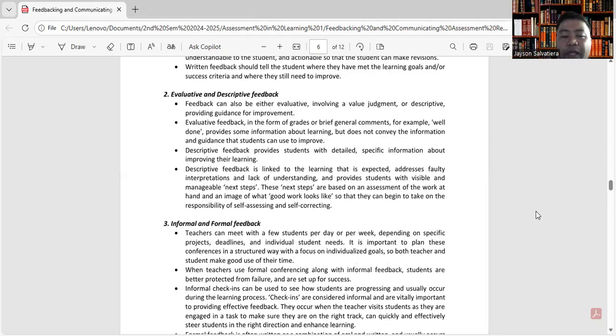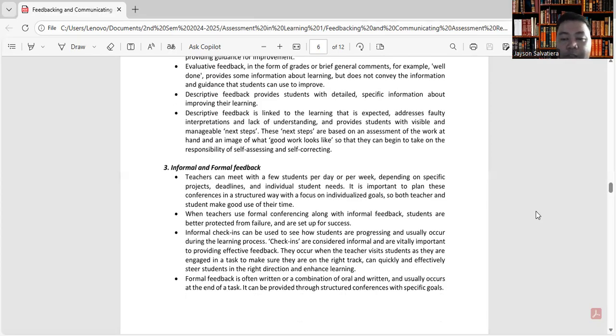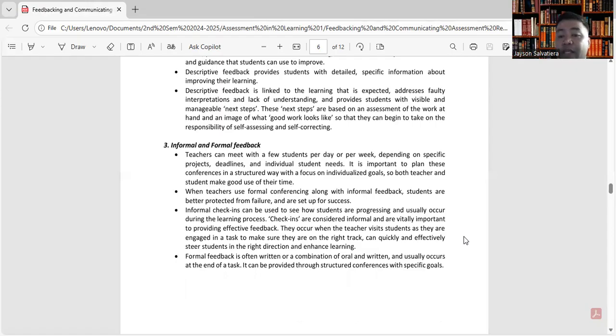Number three, we have informal and formal feedback. So teachers can meet with a few students per day or per week, depending on specific projects, deadlines, and individual student needs. It's important to plan these conferences in a structured way with a focus on individualized goals. So both teacher and student make good use of their time.